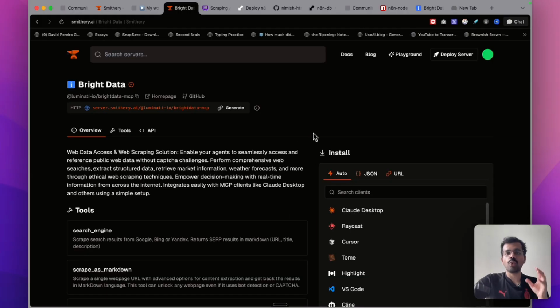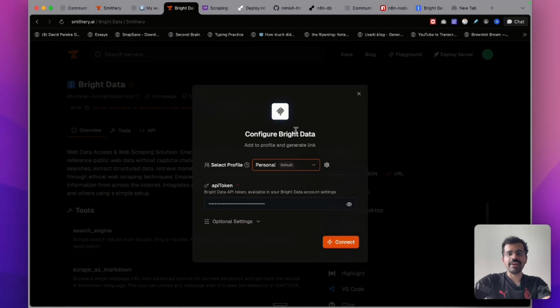For using this, you have to configure this MCP server. You would need the API key that you just generated in Bright Data. Click on generate over here and it will ask me for the API token. You just need to paste the API token that you created from Bright Data over here.